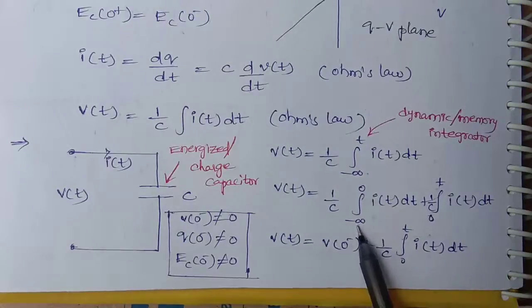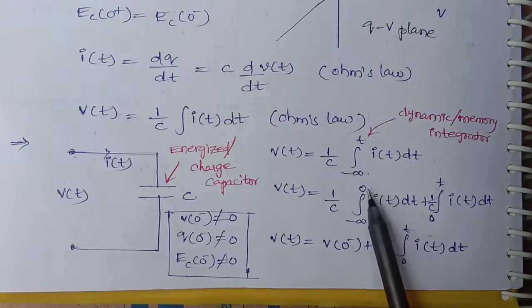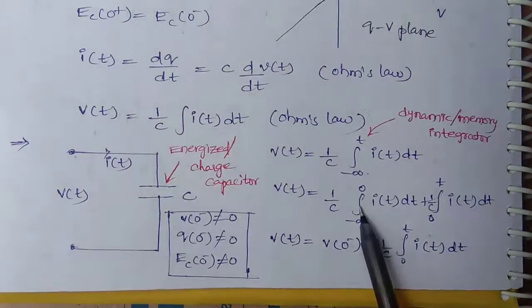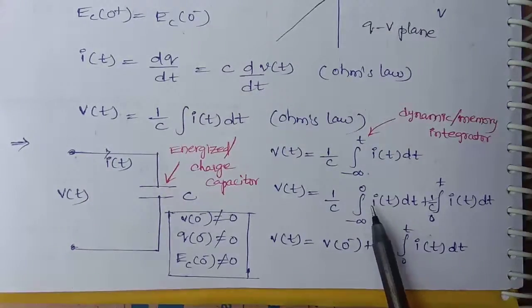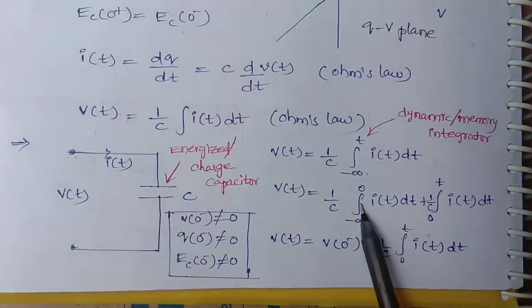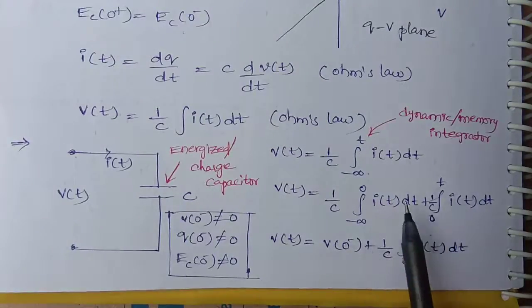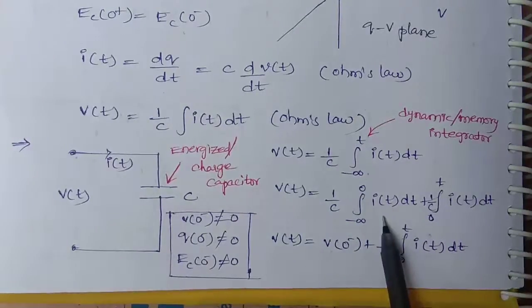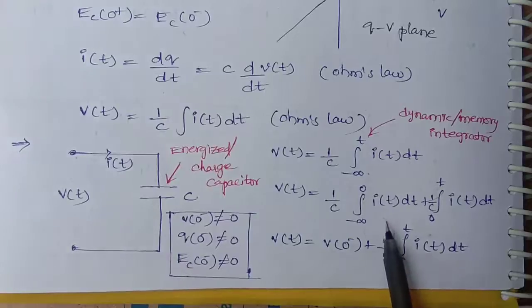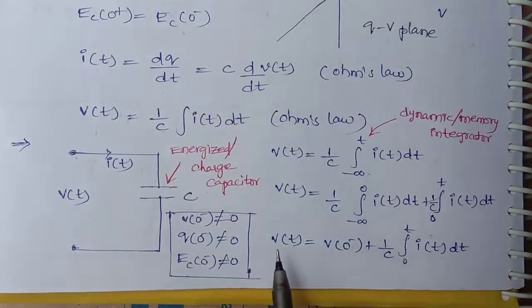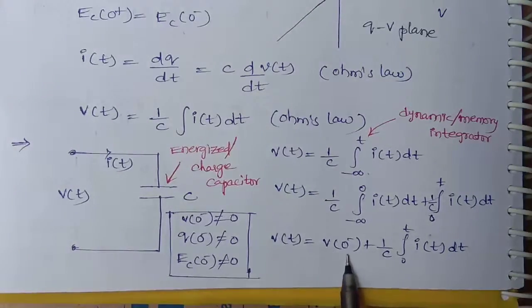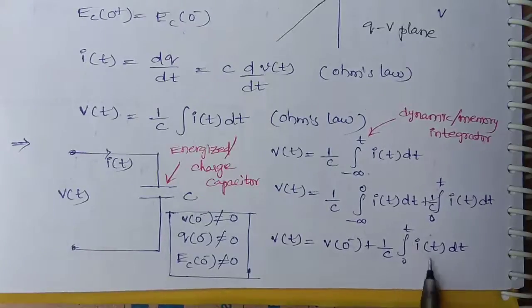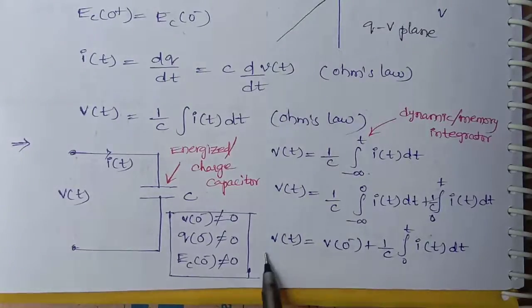These limits, minus infinity to 0, are the limits of the initial condition. And this is nothing but a voltage expression, that means this is the initial voltage of the capacitor. We denote this initial voltage with Vc of 0 minus, or V of 0 minus also. We will get V of t, that means energized capacitor voltage V of t is equal to V of 0 minus plus 1 by C integration 0 to t i of t dt, right? This is the energized capacitor voltage expression.